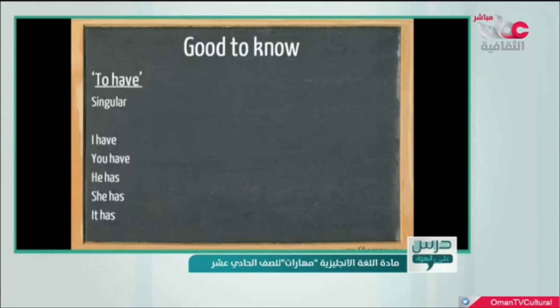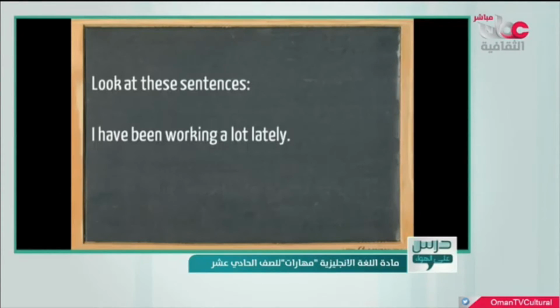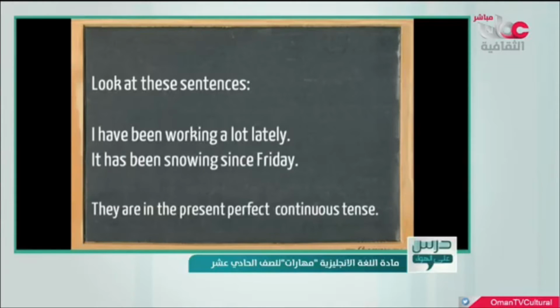For the singular forms, I have, you have, he has, she has, it has. And for the plural forms, we have, you have, they have. Now let's get started. Let's take a look at these sentences. I have been working a lot lately. It has been snowing since Friday. Both these sentences are in the present perfect continuous tense.